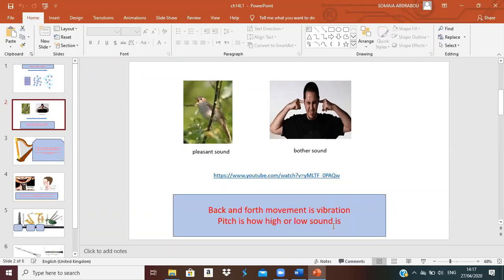We can give an example of high pitch and low pitch, like your mother and your father. Your father will have low pitch, and your mother will have high pitch. I have high pitch, and men all have low pitch. The man will have low pitch. The woman will have high pitch.